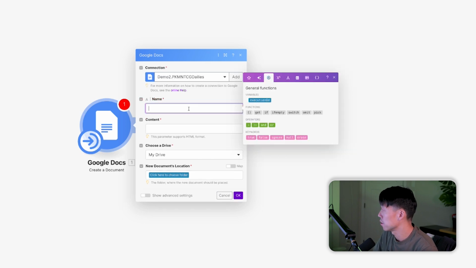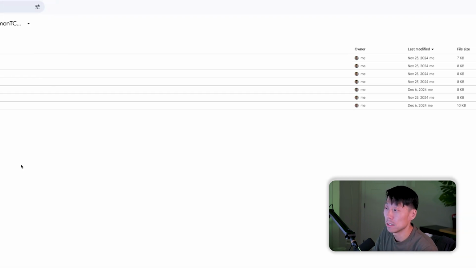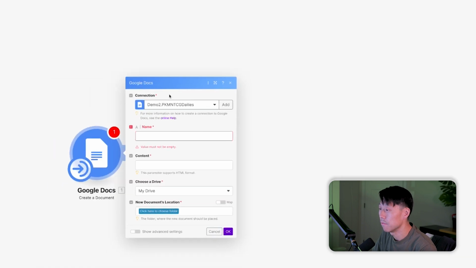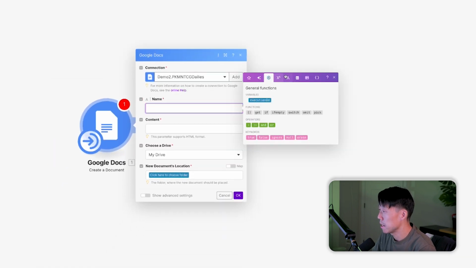Now, the name of the file. I like to make sure that the name of the file follows a specific format, just so I know which ones are which. Some of the descriptions in Google Drive sometimes don't show up all the time, right? Like right here, last modified. I've got to go into my Google Drive settings to change all this. So I like to put the date in the actual title of the file. So here's how we're going to do that. Make makes this very easy.